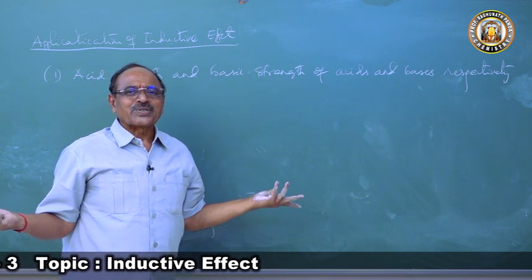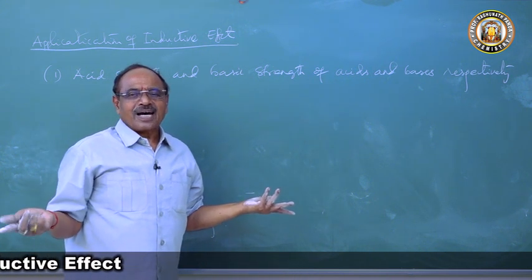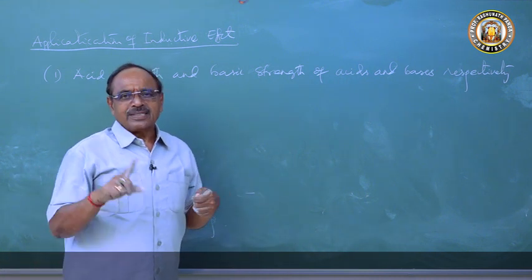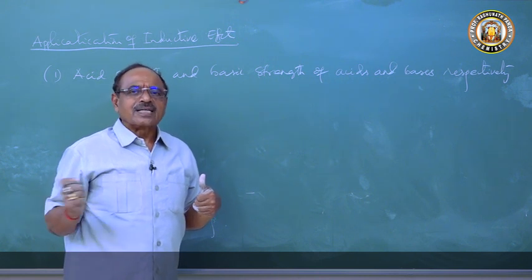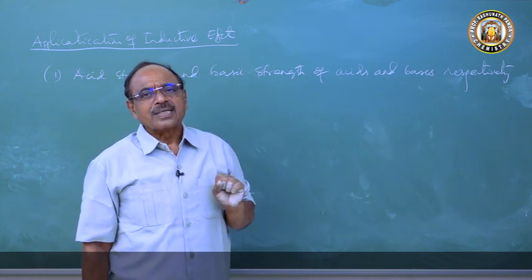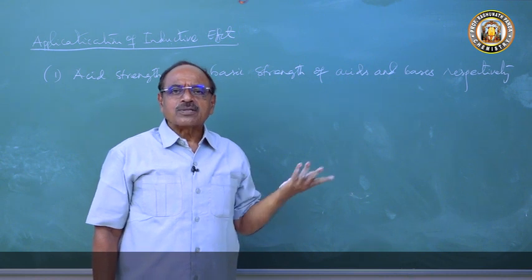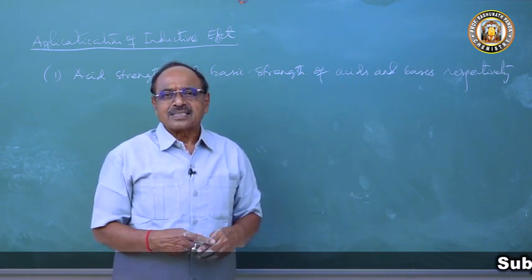So if an entrance question comes, acetic acid is less acidic than formic acid due to plus I effect, minus I effect, both, or none of the above, the answer is plus I effect. Why? The CH3 group is the difference. CH3 group is an electron releasing group, and an electron releasing group causes plus I effect. See how nicely you are putting the answer.